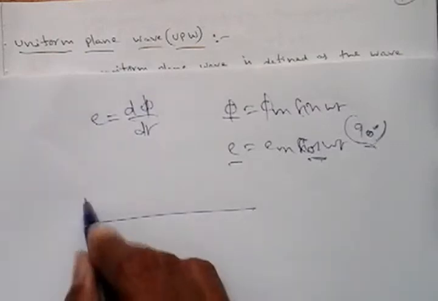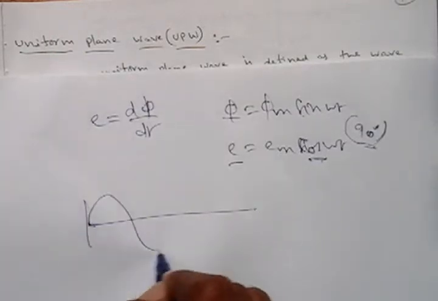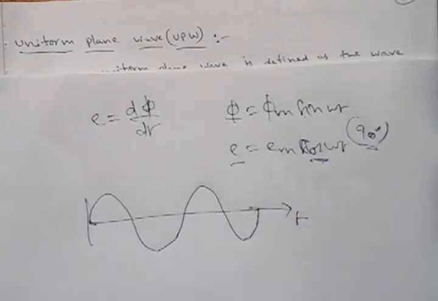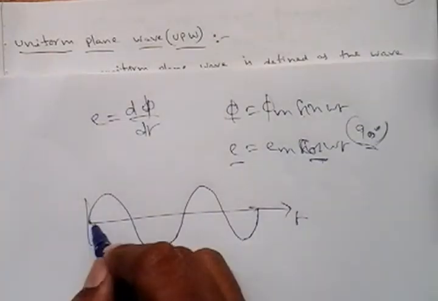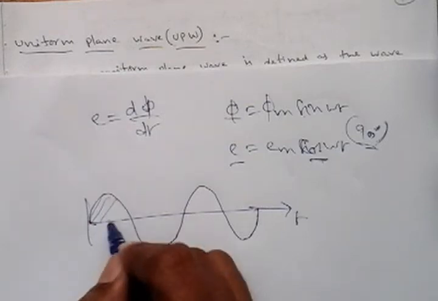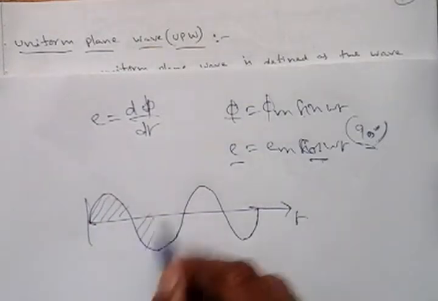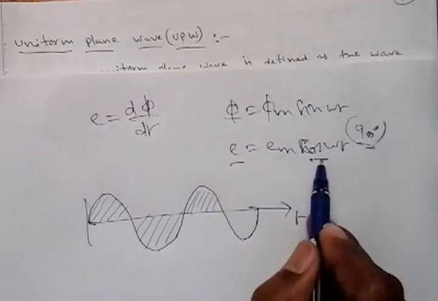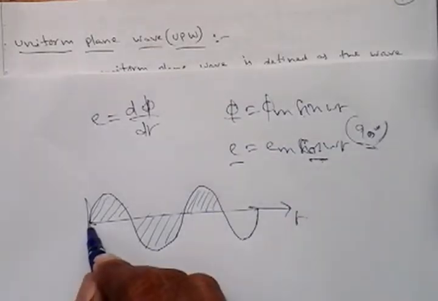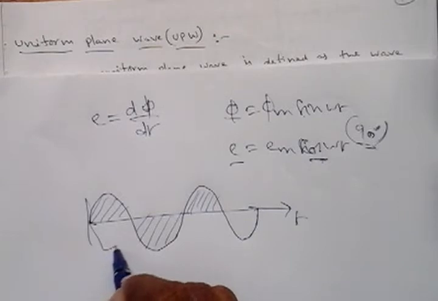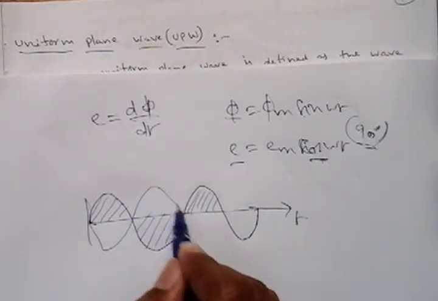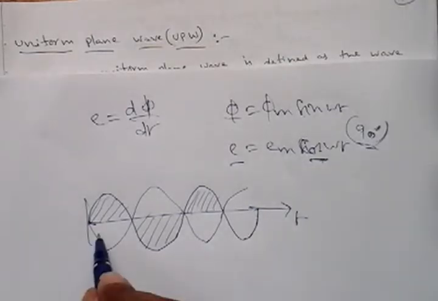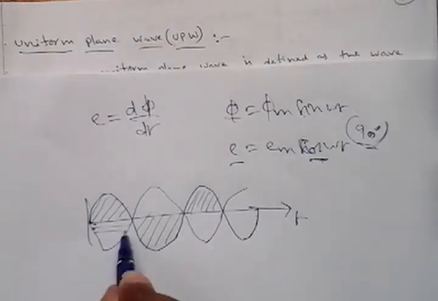Suppose this is, assume, the electric field with respect to time, then the magnetic field has a displacement of 90 degrees, right? So that is represented by some other notation.